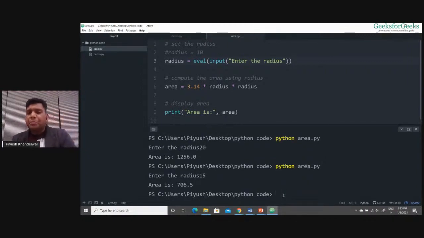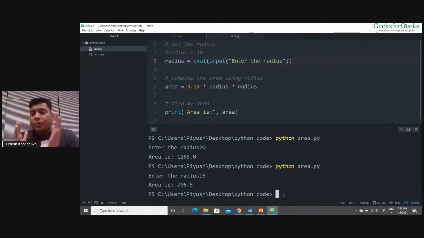Now you compare both the programs, the first program and the current program. The first program was always giving me the same output every time I was running it. But the second program is actually asking me to enter the radius and then computes the area corresponding to the radius of the circle that has been inputted by me. Right? Which one is more practical?